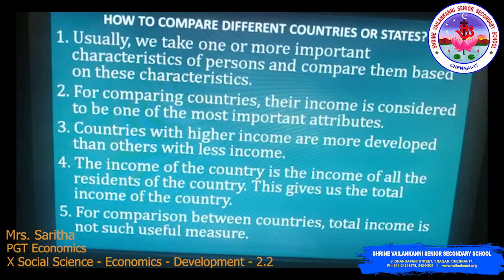So, how are they considered? The country which gets more income will be considered a developed country. The country with less income will be considered a less developed country.